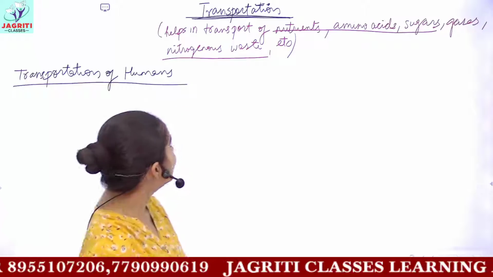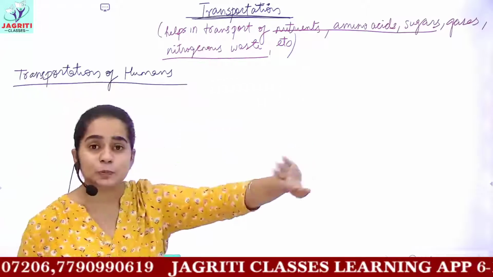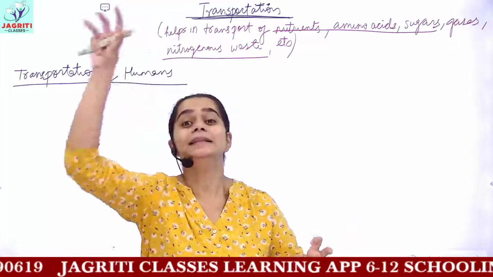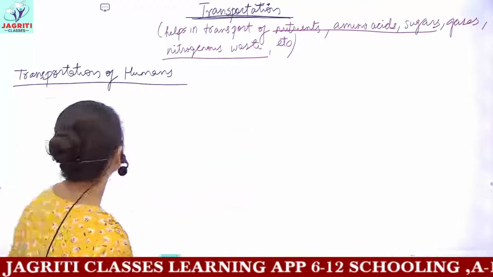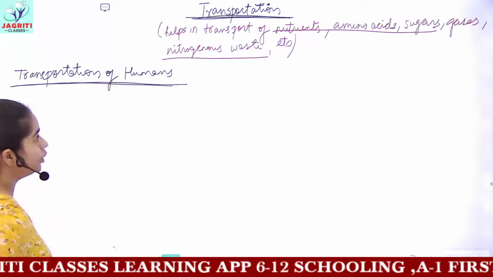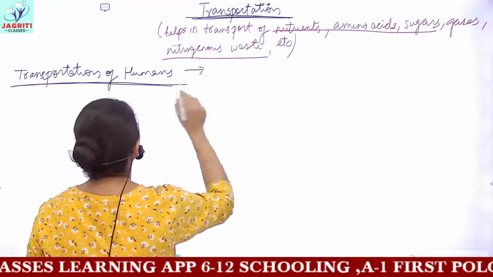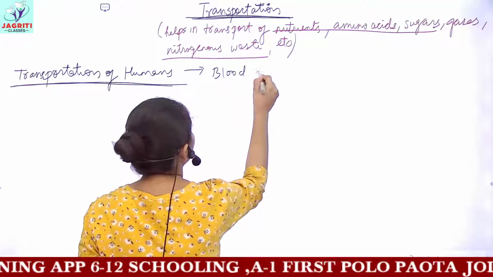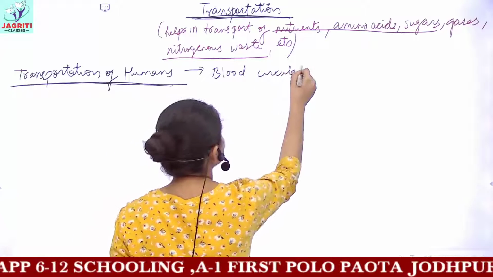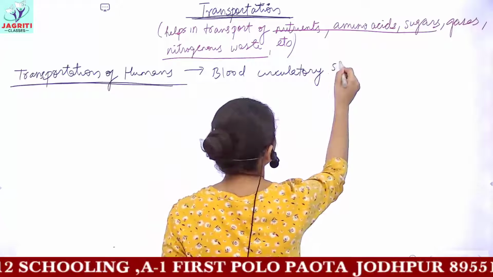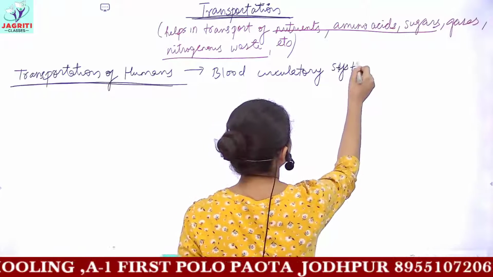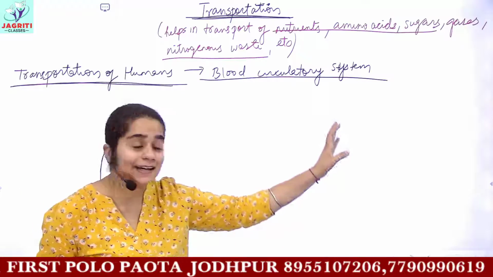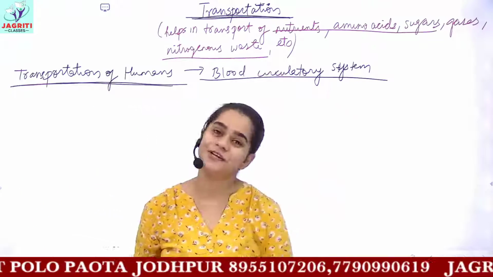Because this transport occurs along the blood which flows in the entire body of the organism, what we have to study is actually the blood circulatory system of humans. So transportation in humans, actually we are studying the circulatory system of humans now.